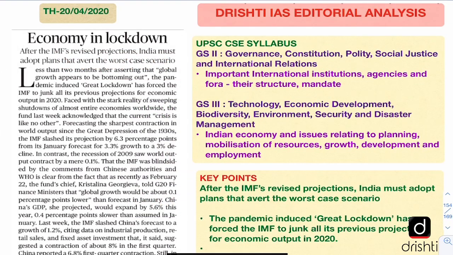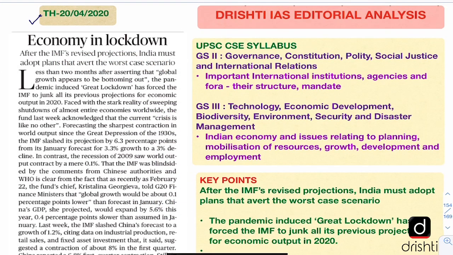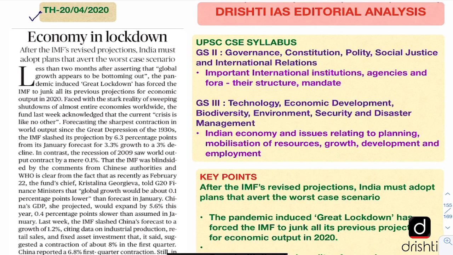Today's editorial has been taken from The Hindu and it has appeared on 20th of April. The title of the editorial is Economy in Lockdown. After the IMF's revised projections, India must adopt plans that avert the worst case scenario.